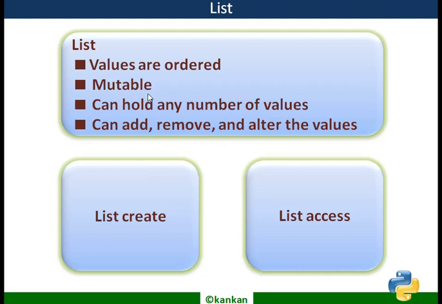That means updating or modifying the data at the existing address can be done. Next, a list can hold any number of values, that means heterogeneous values. You can add, remove and alter the values of the items in the list.